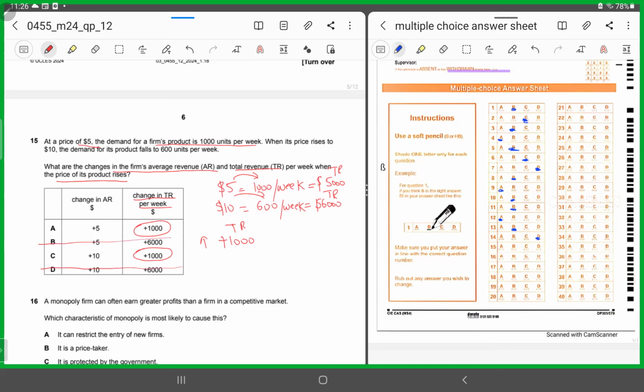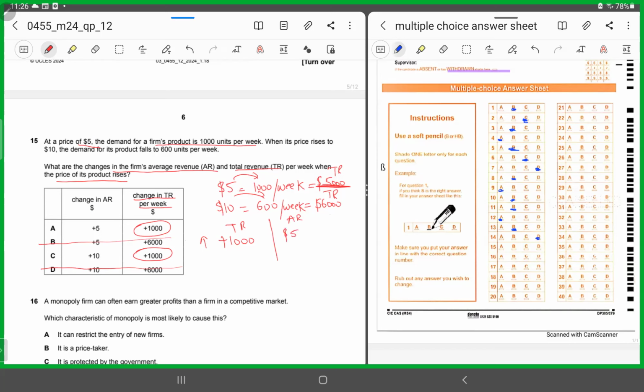What about the average revenue? Initially, the total revenue was 5,000. So 5,000 divided by 1,000 units gives $5. So the average revenue initially was $5, right?